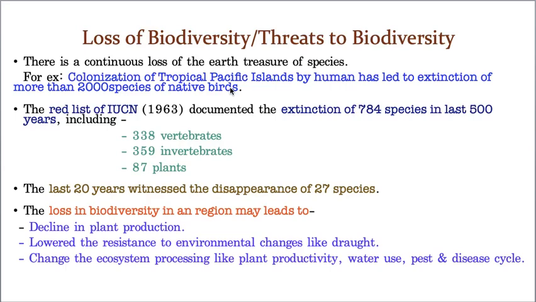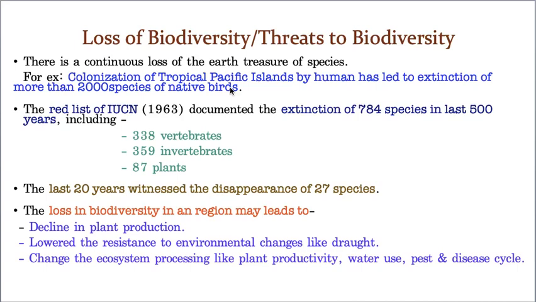Like that, an area's richness is decided by the number of species present. If a person is considered rich if he has a lot of money, like that, an area is considered rich if it accommodates many species. So obviously for an area, the wealth, the treasure, is nothing but species.